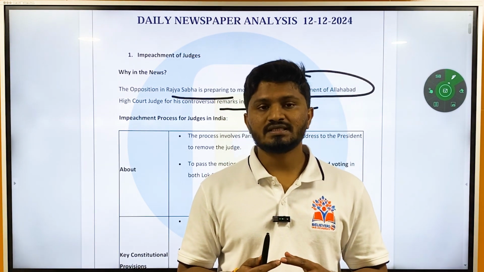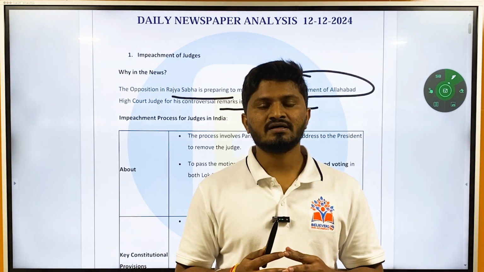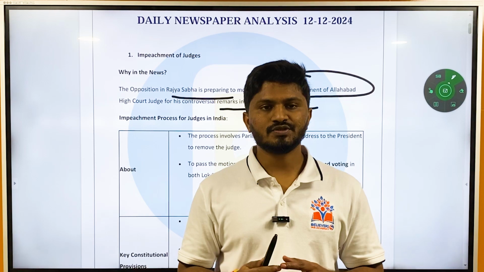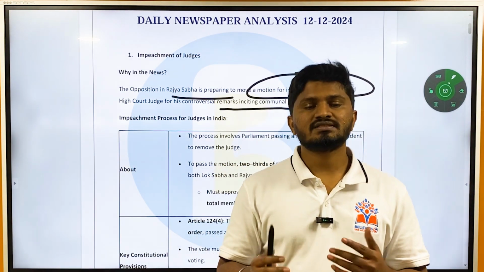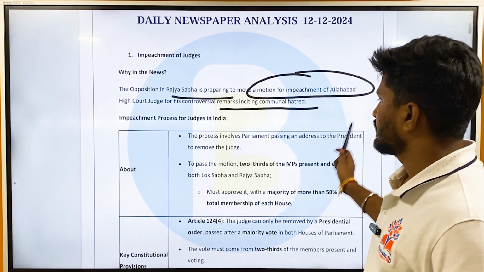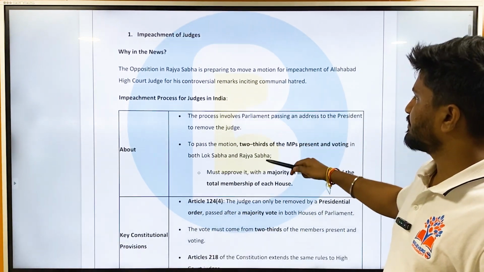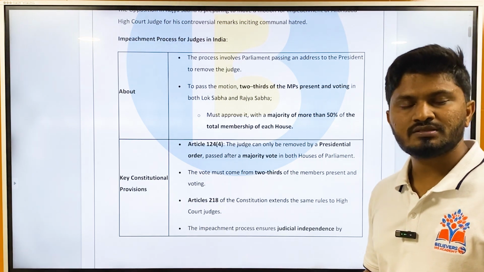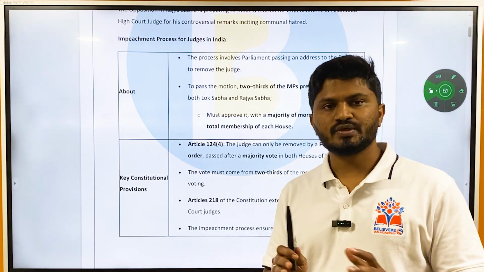But now two opposition members in Rajya Sabha are focusing on moving an impeachment motion against this individual. So we'll understand what the impeachment process of a judge is in India. The process involves Parliament passing an address to the President to remove the judge. Okay, there will be a motion. The motion will be headed: impeachment of so and so judge.